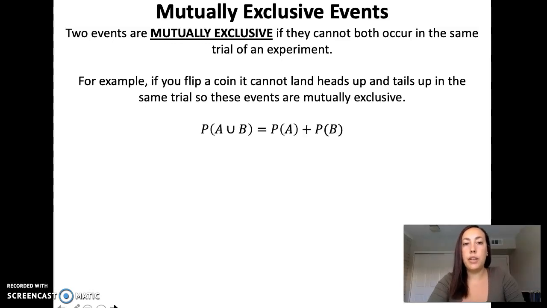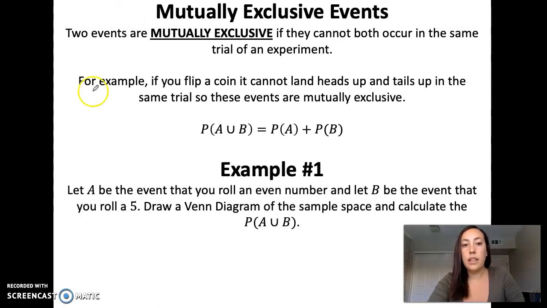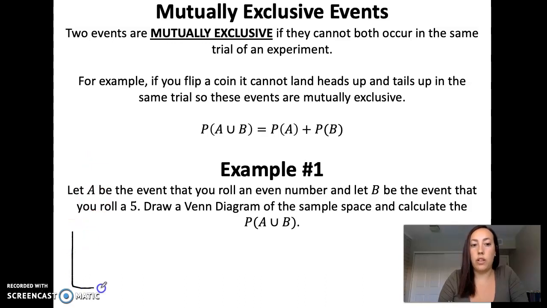So the formula we use, this is the probability that either A or B occurs, that's going to be equal to the probability of A plus the probability of B. Now remember, we can only use this formula if our events are defined as mutually exclusive. So let's do an example. Let A be the event that you roll an even number, and let B be the event that you roll a 5. So first we're going to draw a Venn diagram, just kind of displaying the fact that these 2 events are mutually exclusive. There's no overlap.